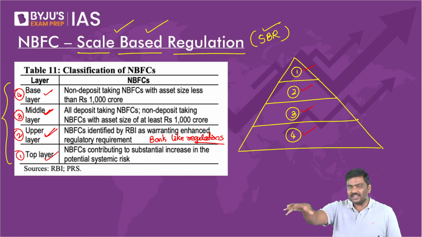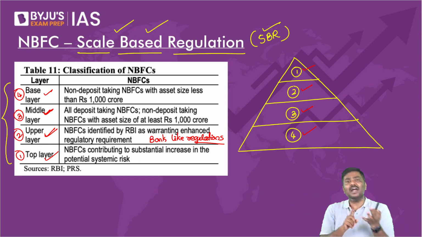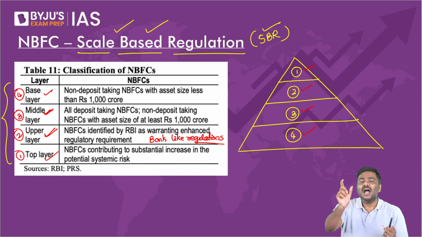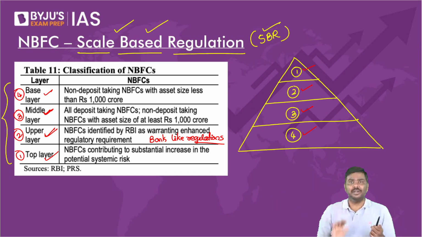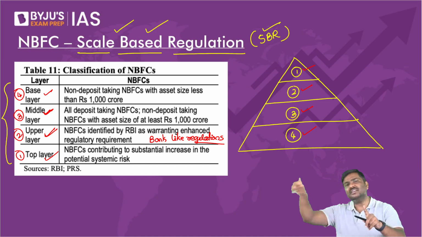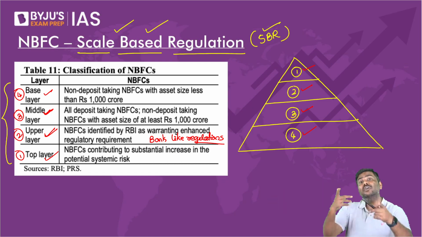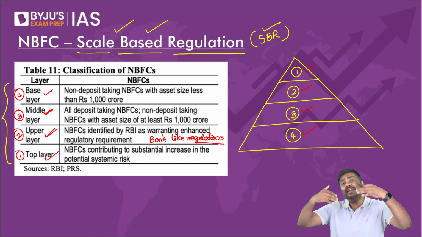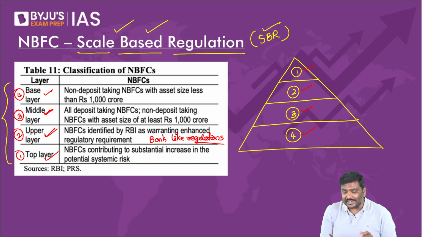For example, in India, banks have to classify their assets as non-performing assets after a delay of 90 days. If you do not make a payment in 90 days, they will classify it as a non-performing asset. Whereas in the case of NBFCs, if they give a loan and you do not make a repayment, they will wait for 180 days. Think of it.